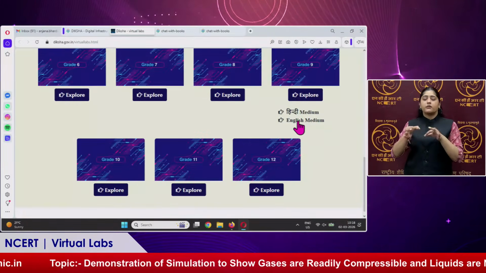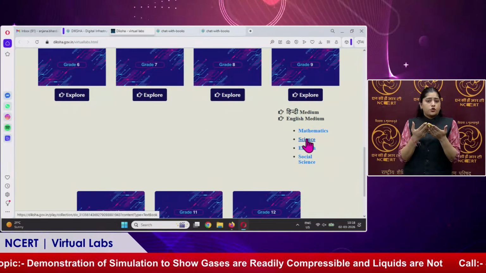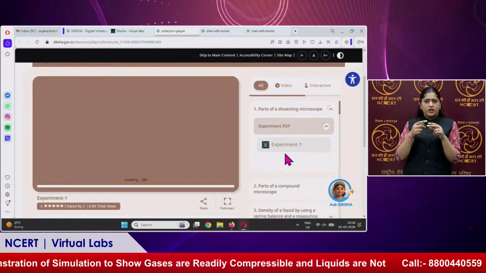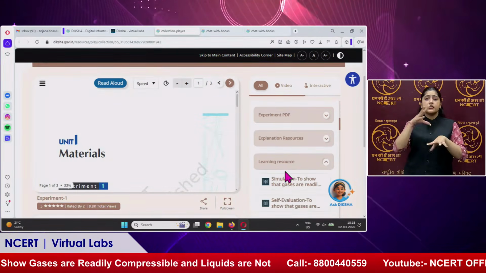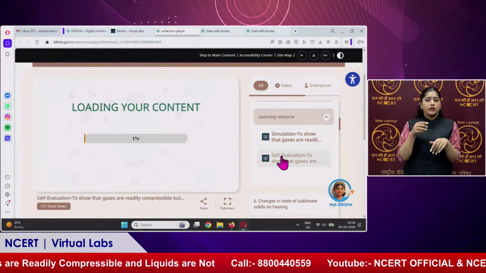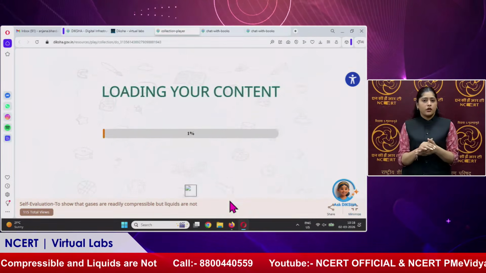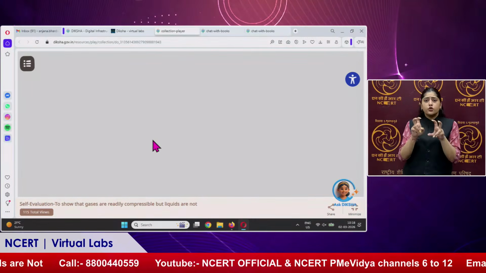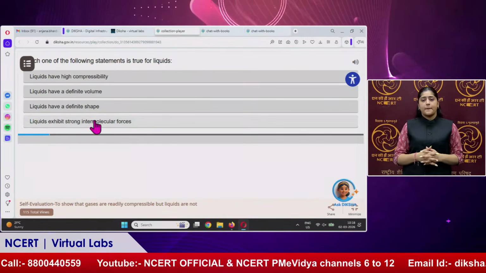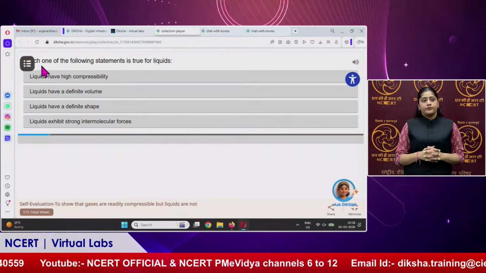Now if students want to self-evaluate what they have learned in this experiment, they can do so. Under the learning resources is the self-evaluation. Here the questions are available to assess themselves, and after that they can also get marks. These are some of the questions.